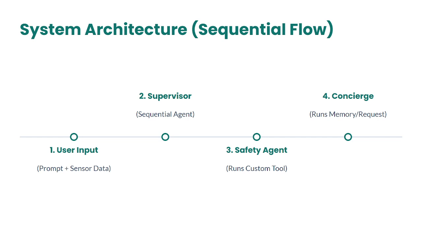After giving this input, it will enter the supervisor, which is the root agent I was talking about. It will have 2 sub agents: one is the safety agent and another one is the concierge agent. The safety agent will run the custom tool. Here the safety agent will check the eye deviation and the steering deviation, checking both parameter levels. If it's fine, okay. If it's not, it will take action. Then after the safety agent has gone through, the concierge agent will work.